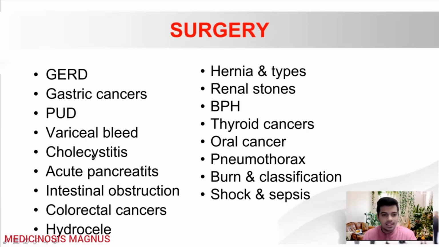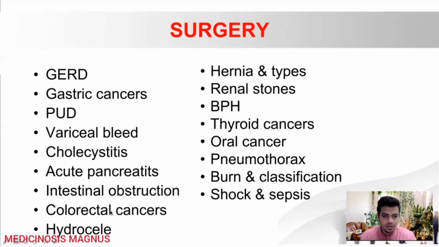The more commonly asked thing is that, like, when do you need to operate in an asymptomatic cholelithiasis patient? All those criteria and those kind of things are asked in cholecystitis. Then you should need to know about the acute pancreatitis, mainly the complication, the pseudocyst formation, how to treat those complications, those kind of things. Then intestinal obstruction, you will need to know about the adynamic obstruction, the intussusception, volvulus, all those X-ray findings and all those things.